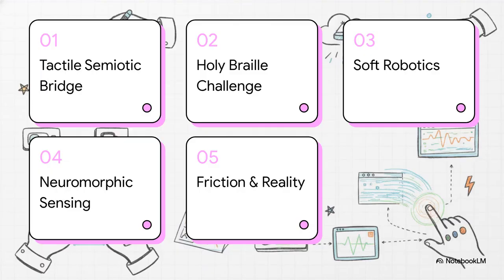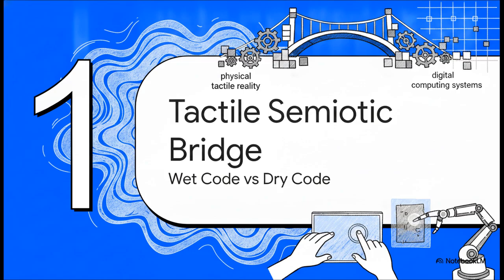So here's our roadmap for today. We'll start with the tactile semiotic bridge, then look at the Holy Braille challenge, move into soft robotics and microcombustion, explore neuromorphic sensing with EverTac, and finally wrap up with spikes, friction, and reality. Starting off with Section 1, the tactile semiotic bridge.